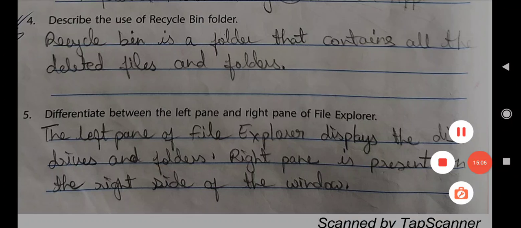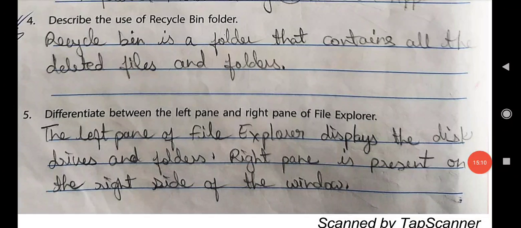We will meet in the next video with the next topic, that is chapter 4. Before that, please go through all the chapters 1, 2 and 3, and learn all the exercises by heart. And those who have not completed their fair copy, complete all the chapters 1, 2 and 3 one by one.